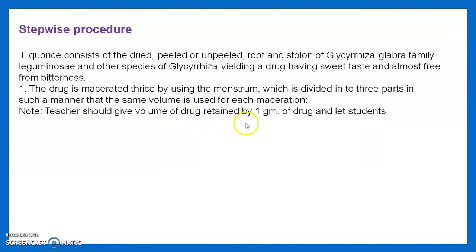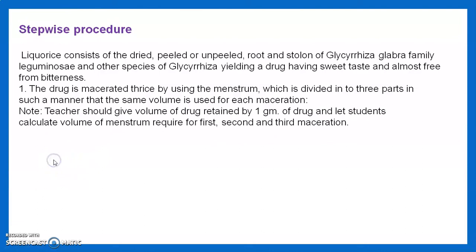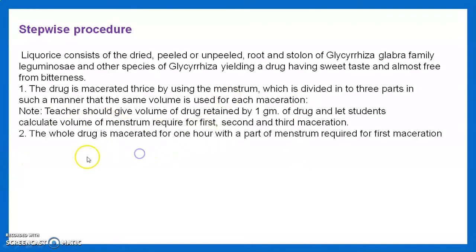For that purpose we calculate the volume retained by 1 gram of the drug, that is, which volume is required for that 1 gram of the drug. Then calculate the volume of menstruum required for the first, second and third maceration.